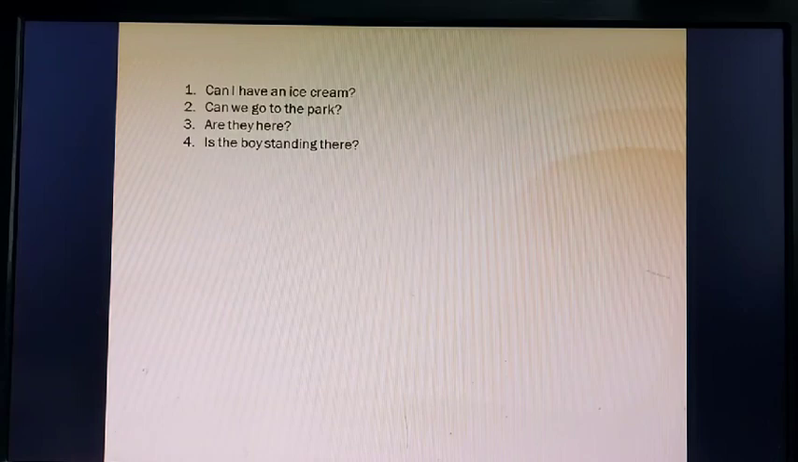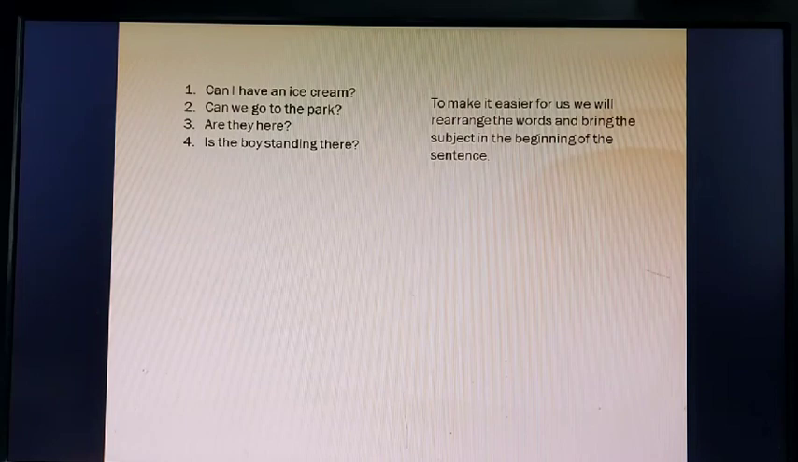Are they here? So here the subject is they. So we will rearrange the sentence first. They are here. So they will be the subject. Are here will be the predicate. Is the boy standing there? The boy is standing there. We rearranged it, and then the boy is the subject, is standing there is the predicate. So to make it easier for us, we will rearrange the words first and then bring the subject to the beginning of the sentence. Correct? We move on to the next part.